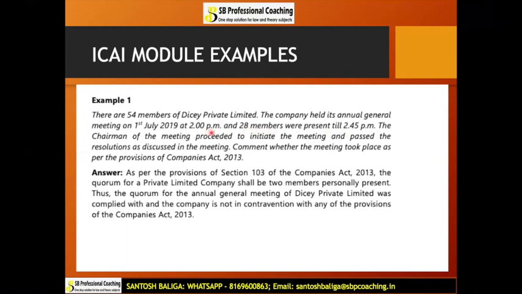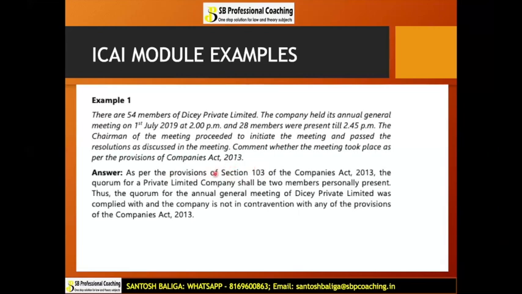The meeting was held at 2 p.m. and till 2:45 p.m. you had 28 members. The chairman of the meeting proceeded to initiate the meeting and pass the resolution as discussed in the meeting. Comment whether the meeting took place as per the provisions of the Companies Act 2013. Now, what would be the answer? Again, you will have to quote as per the provisions of section 103. This is very, very important.